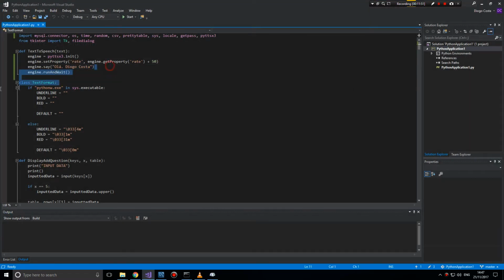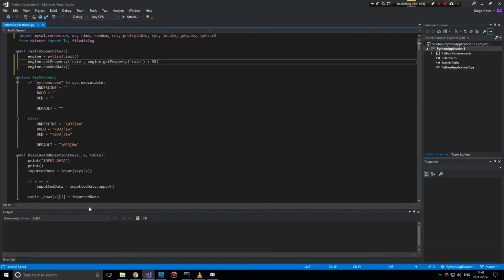Yeah, because it's using Microsoft's voice. Now the voices you can change. I don't think the voices are the same in the different operating systems, because I think they're determined by the operating system you're currently running. So I don't think they are the same. I'm going to leave the voice alone for now. But yeah, so we've got a text to speech, which is actually quite nice.